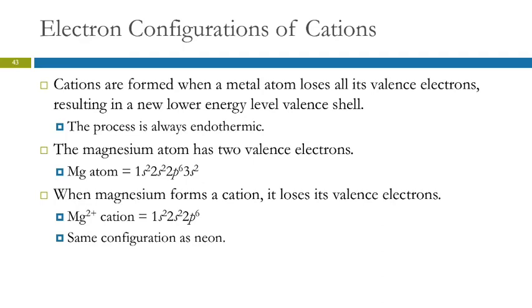Let's look at cations. Cations are formed when something loses electrons. So for those main group elements, the metal atom loses all of its valence electrons, and under the valence electrons is a full shell. So it's like peeling away this partial onion skin, and underneath is this full, beautiful onion skin. Onion, the layer of the onion.